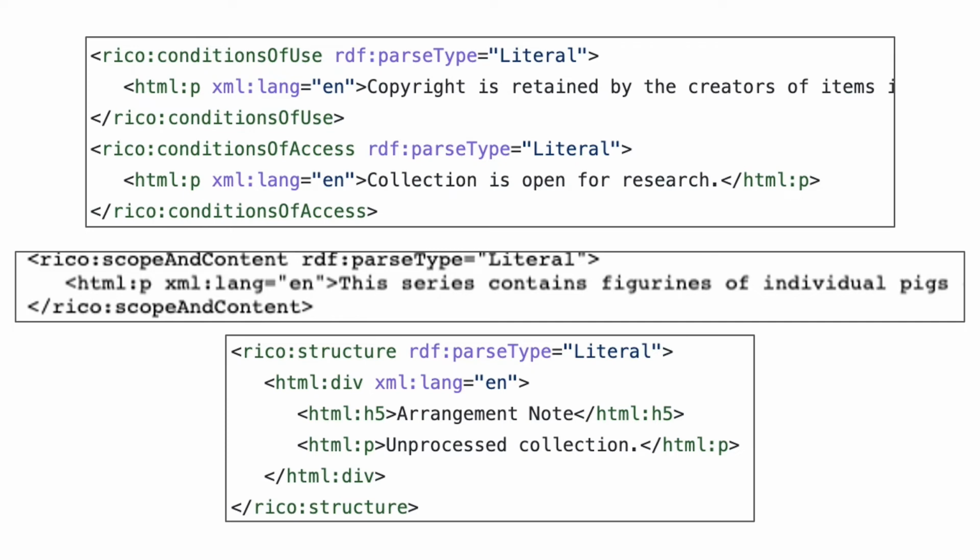We were most surprised to notice that the script assumes much of the source data is literal or text-based. You can see this in conditions of access, scope and content, and the arrangement note. This makes sense, of course, since these and many other archival description fields tend to be big blocks of text, but it was striking to us to view how much of the RDF conversion process resulted in data that didn't look much different than what we have in our original systems or the original EAD XML files. We didn't see how this initial conversion process enhanced our data.